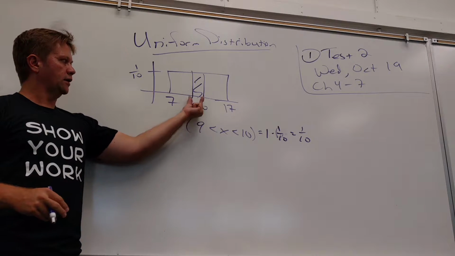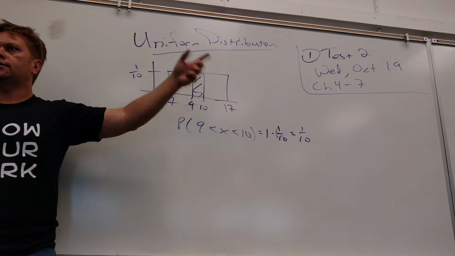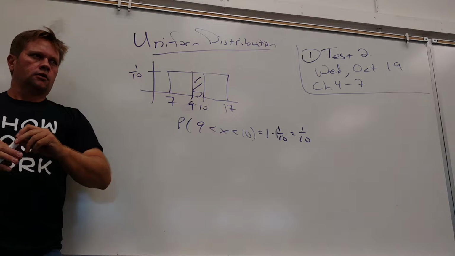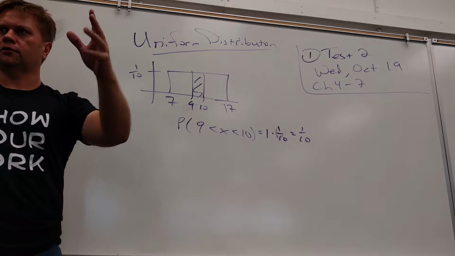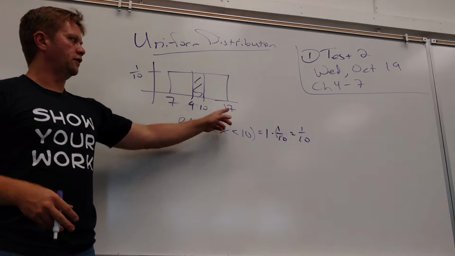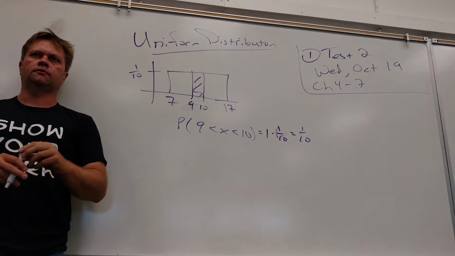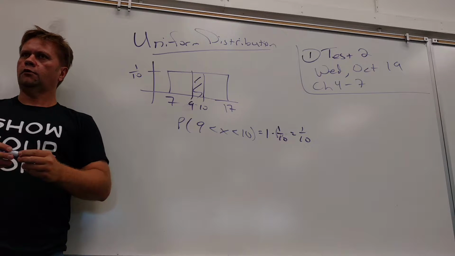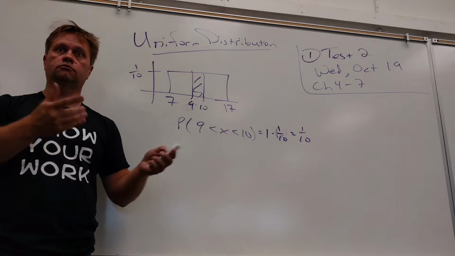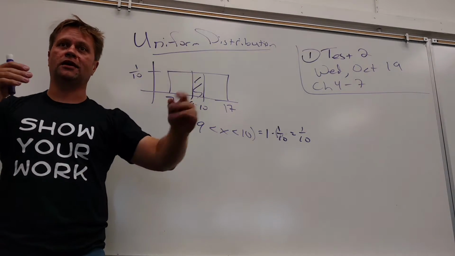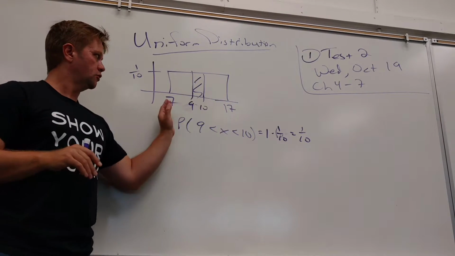So this area between 9 and 10 is 1/10, so the probability that I get between a 9 and a 10 is a 1 out of 10 chance. If I had some random number generator generating numbers between 7 and 17, there's a 1 out of 10 chance that it will generate something between 9 and 10. And I mean it's generating stuff like 7.629973. It could generate any number, any decimal, however long, between 7 and 17.